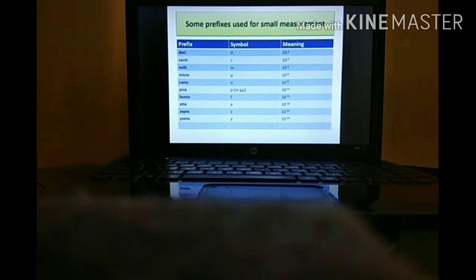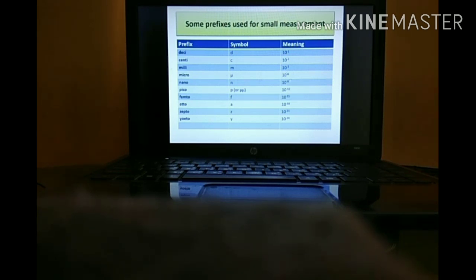Deci. Deci means 10⁻¹. Centi, it is denoted by c. Centimeter, c, 10⁻². Milli, millimeter, it is denoted by small mm. It is 10⁻³. It is smaller, so everything which is to the power, it is minus.